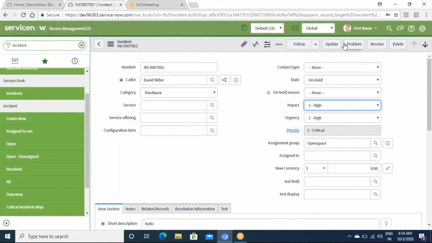Then these buttons which you are seeing are called UI actions. What are they? What do they do? How can you configure a UI action of your own?